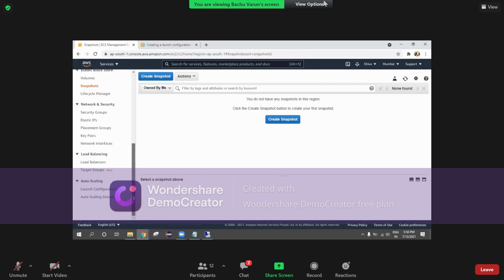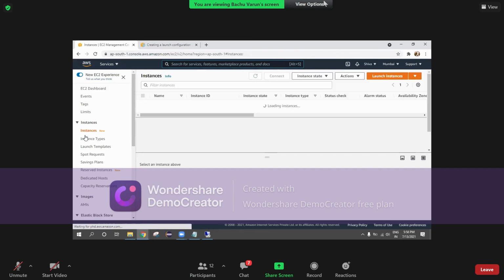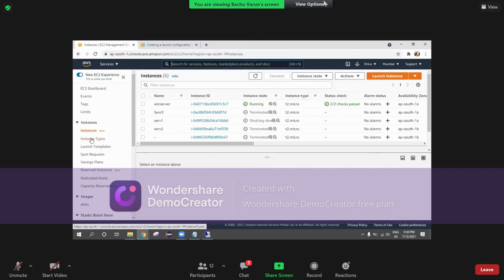Now that I have deleted everything, I'll go to auto scaling groups and check whether it is deleted or not. It is still deleting, so we have to wait for it. It takes a bit of time. Now when you come back to instances, you can see all these are terminated except the one which we have created. Except the one which we have created, the rest are terminated by default.